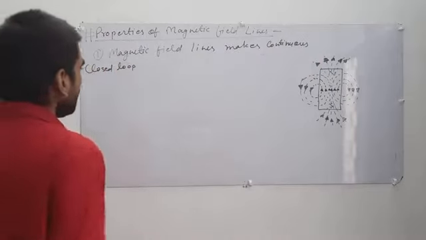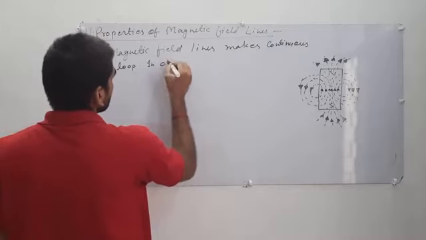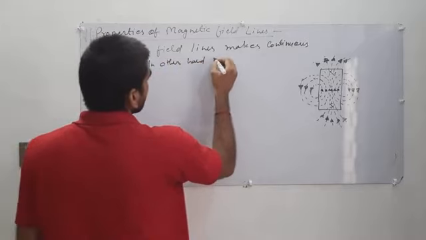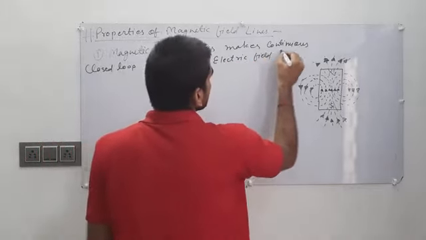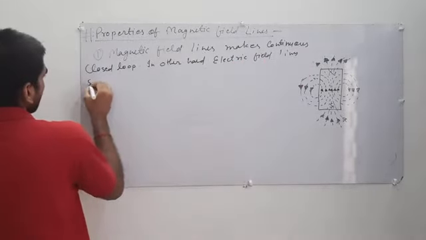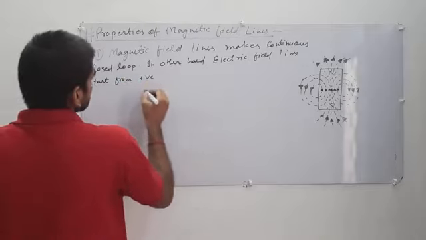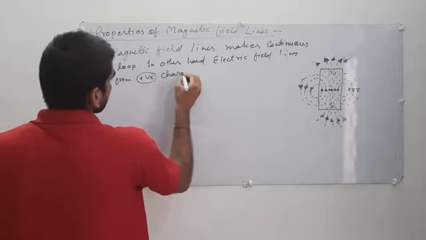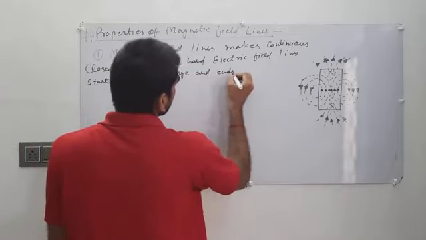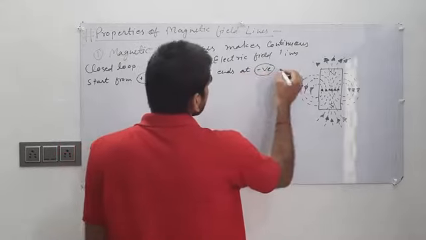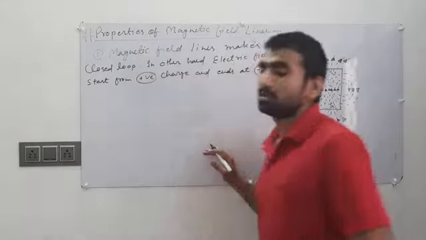On the other hand, electric field lines start from positive charge and end at negative charge, and some lines end at infinity.